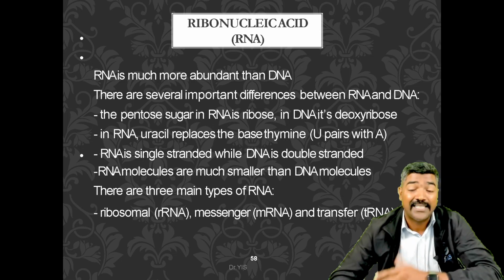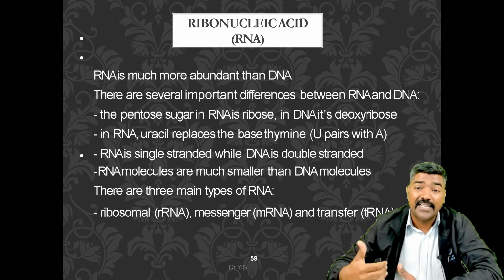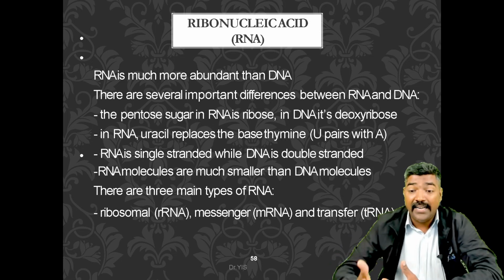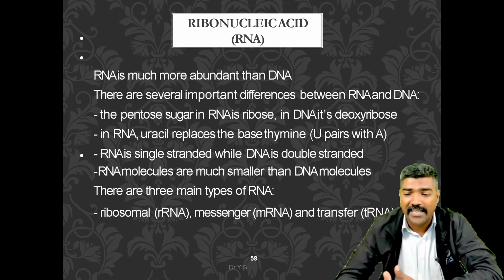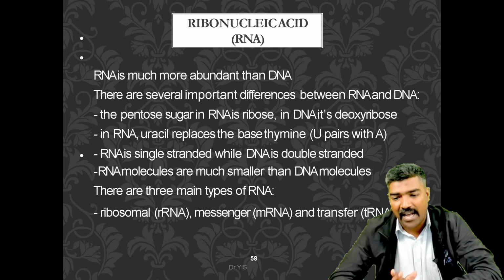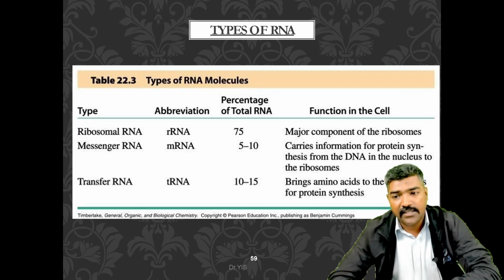In RNA, uracil replaces the base thymine. That is, U pairs with A. RNA is single stranded, while DNA is double stranded. And RNA molecules are much smaller than DNA molecules. There are three main types of RNA: ribosomal rRNA, messenger mRNA, and transfer tRNA. These are the types of RNA.